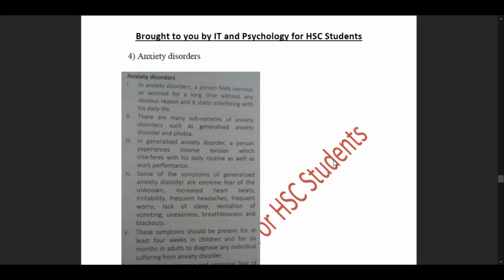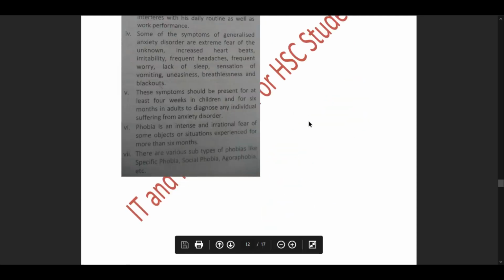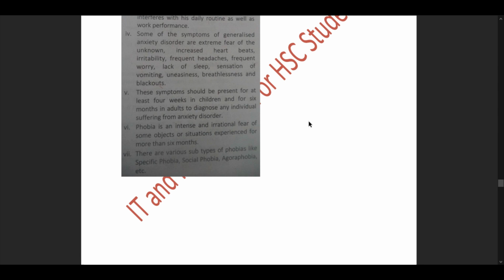Pointer number 5. These symptoms should be present for at least 4 weeks in children and for 6 months in an adult to diagnose any individual suffering from anxiety disorder. Pointer number 6. Phobia is an intense and irrational fear of some objects or situations experienced for more than 6 months. There are various subtypes of phobias like specific phobia, social phobia, agoraphobia, and so on.